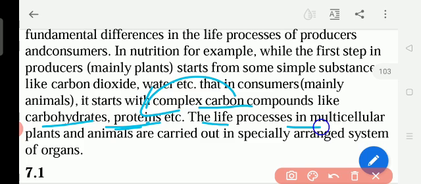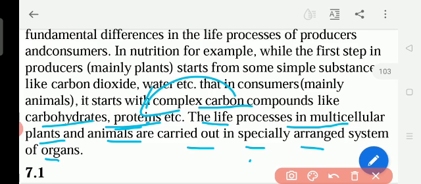The life processes in multicellular plants and animals are carried out in specially arranged systems of organs. In the plants also, they drink and eat, and they also send the wastewater outside. So these are also life processes. Sending wastewater outside is called transpiration, and transportation also takes place.